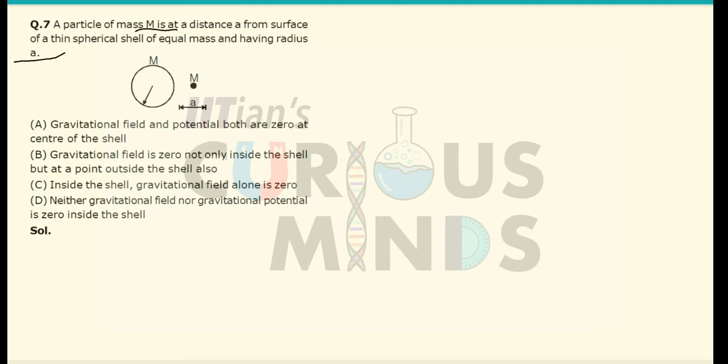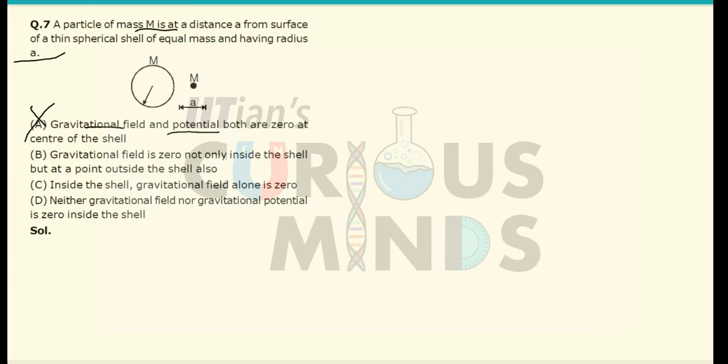At the center of the shell, inside a shell, there will always be a certain gravitational potential. If I consider this as a thin shell, there will always be a gravitational potential. Yes, the field will be 0, but the gravitational potential will not be equal to 0. So option number A is incorrect.